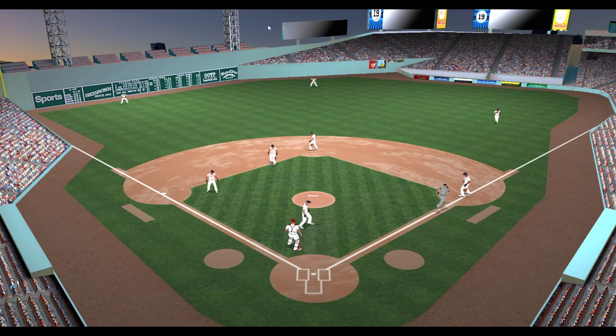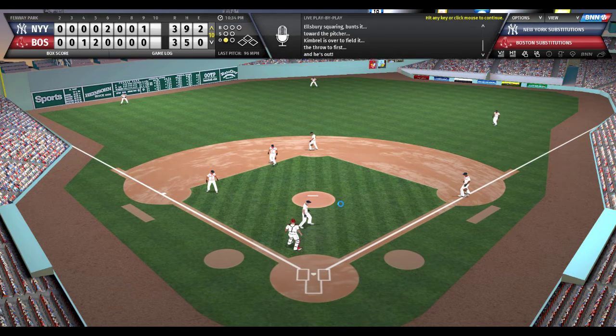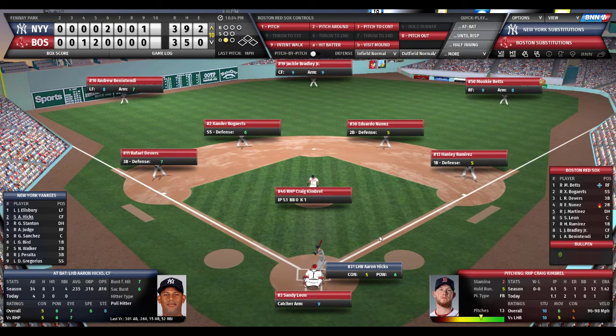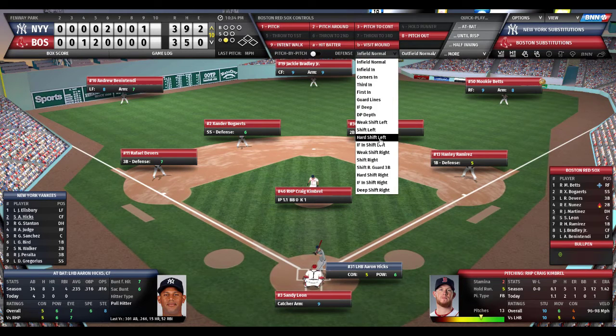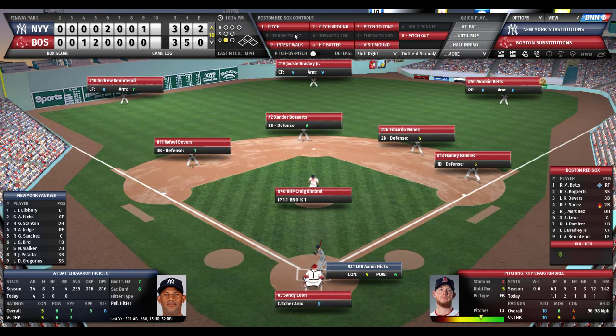And Kimbrel fields the bunt, and they throw to first, 1 away. So Ellsbury tried to bunt his way on. And now here's Aaron Hicks. Hicks 3 for 4, all 3 hits coming off Chris Sale. Left-handed pull hitter. The Red Sox will shift right in the infield. Outfield straight away and normal.